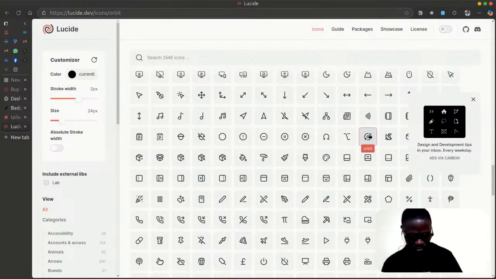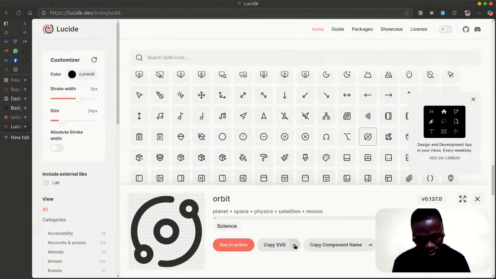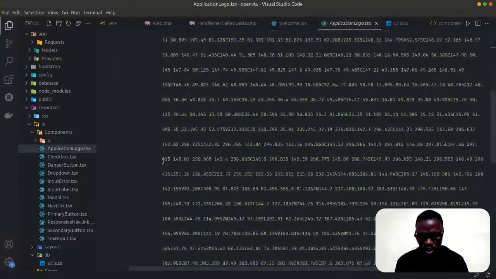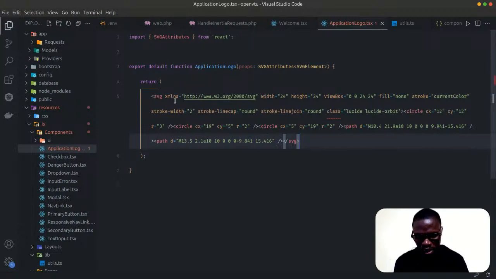Anytime you are watching this, you can just suggest in the comments. I'll check it out and we can apply it. So let's copy the SVG here. Okay, copy SVG. Let's come back here, clear out this one and paste in our new SVG.